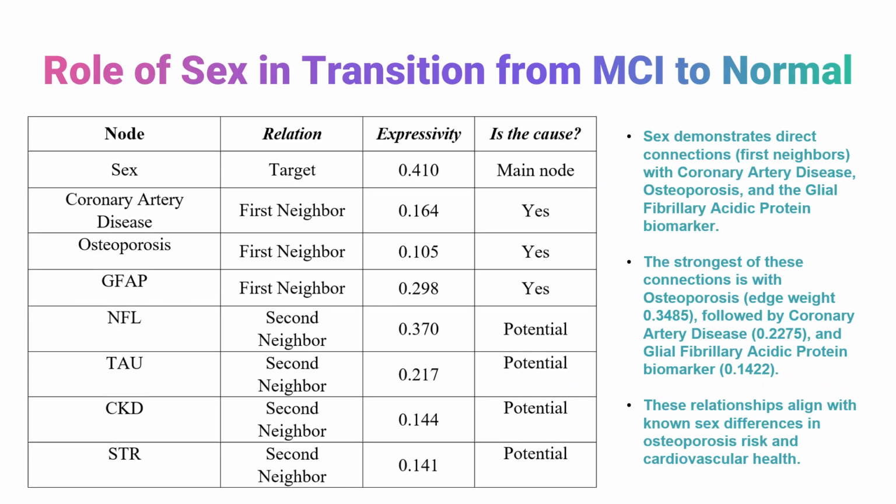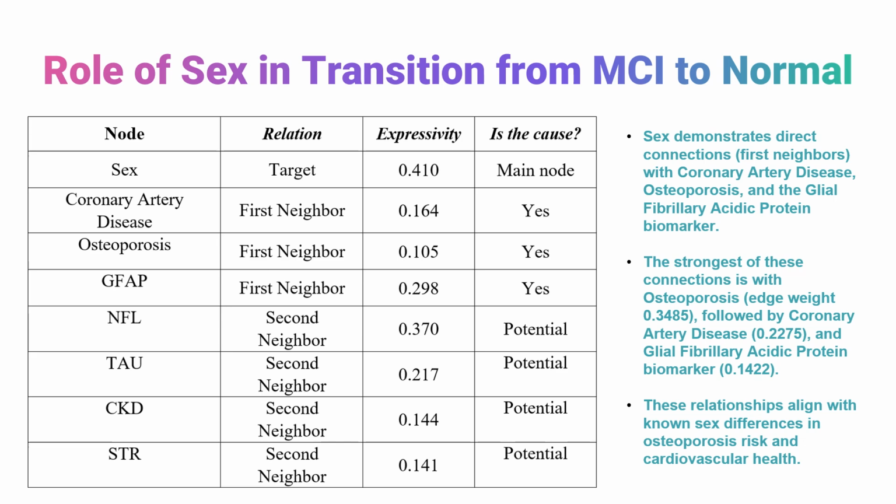In this slide, we answer the second research question, which was the role of sex in transition from MCI to normal. So consider the causal subgraph when the target node is sex, and we want to study the effects of all the other variables on this node. It turned out that two chronic diseases, coronary artery disease and osteoporosis, are in this first neighborhood, and also GFAP, the glial fibrillary acidic protein biomarker.